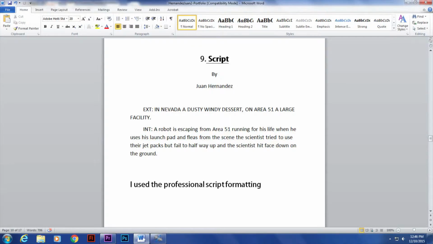Script by Juan Hernandez. In Nevada, a dusty windy desert on Area 51, a large facility. A robot is escaping from Area 51, running for his life while special agents run after him. Still running for his life, the world goes into a state of panic, not seeing where he is going. He gets run over by a car and gets repaired by an engineer and lives happily with him. I use professional script formatting to make this script for my children's book.